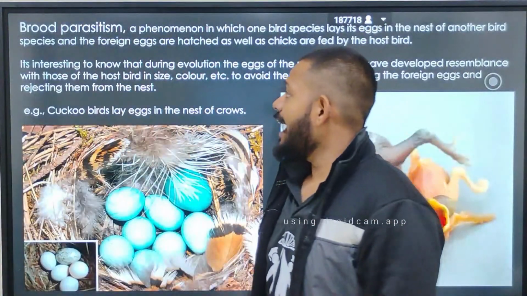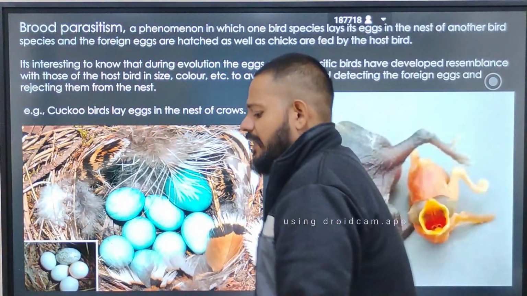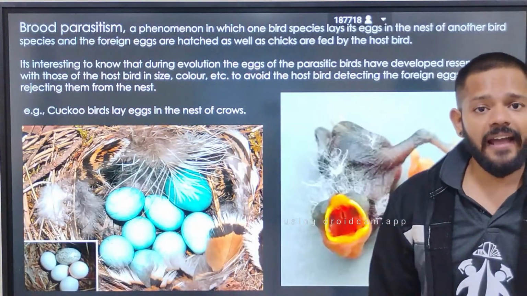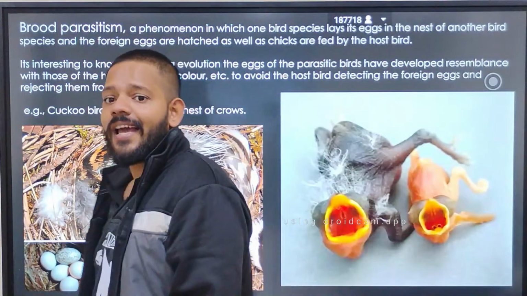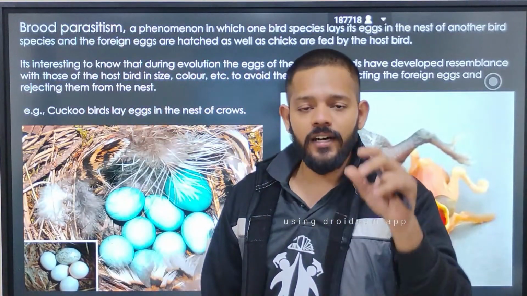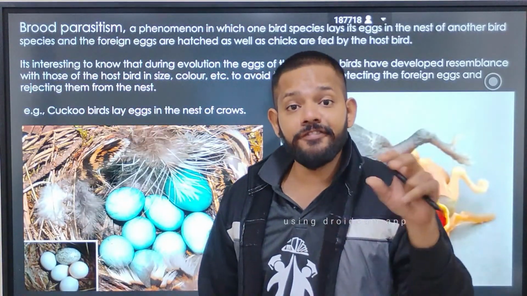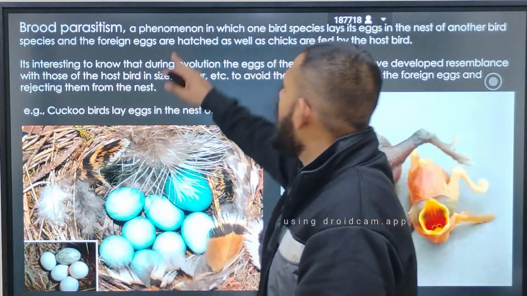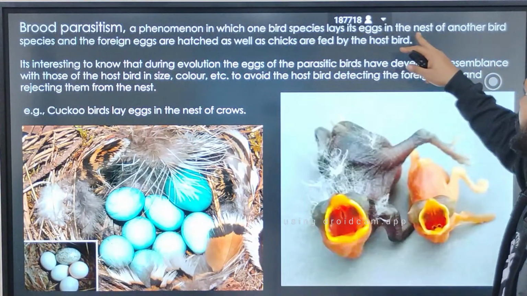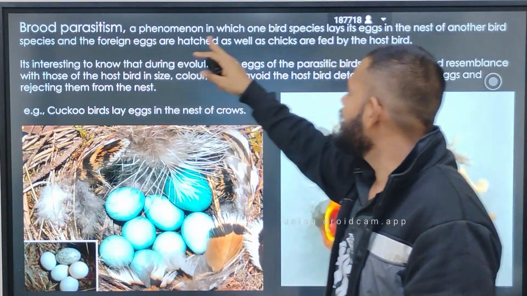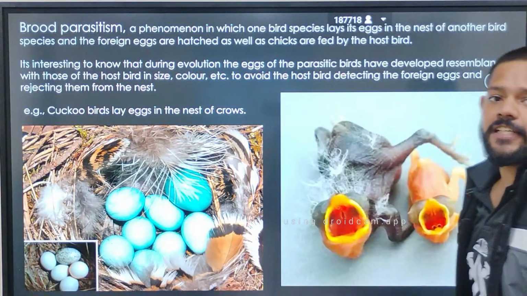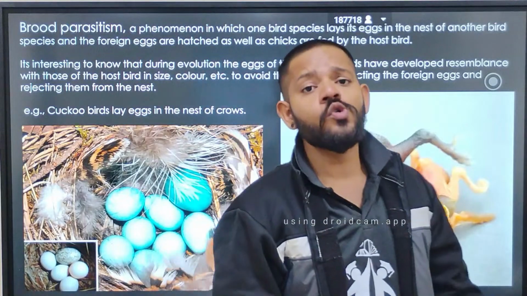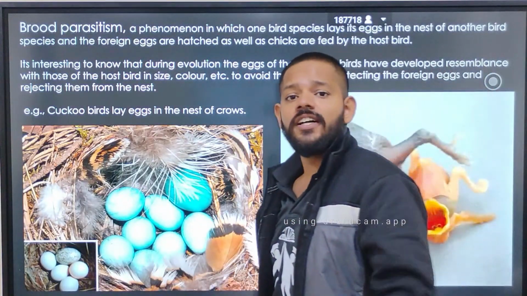Next one is your brood parasitism. It is again a form of parasitism in which one bird lays its egg in the nest of another bird, and that other bird incubates that egg and feeds the developing baby which comes out from that egg. So it is a phenomenon in which one bird species lays its egg in the nest of another bird species, and the foreign egg is hatched as well as the chick is fed by the host bird. Example, cuckoo and crow, in which the cuckoo is the parasitic bird and the crow is the host bird.